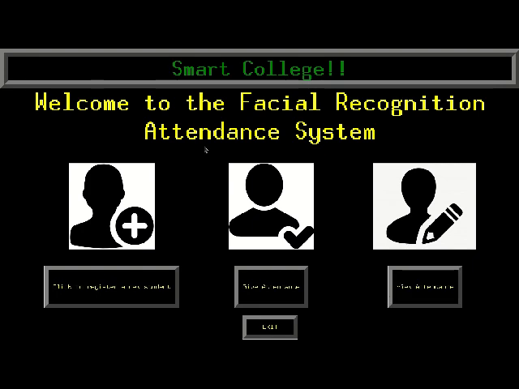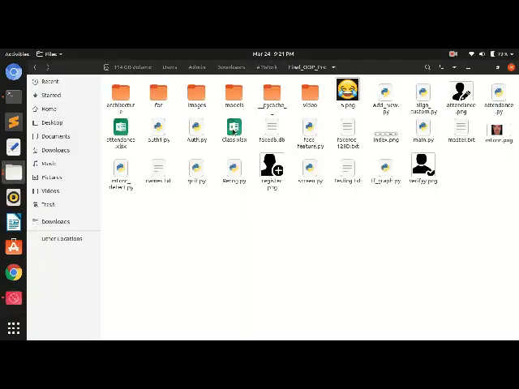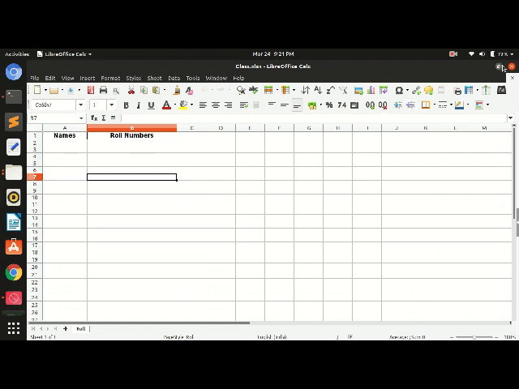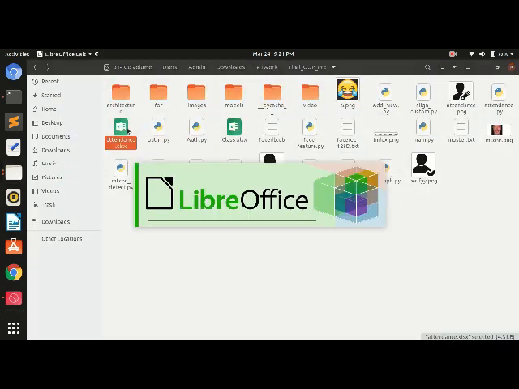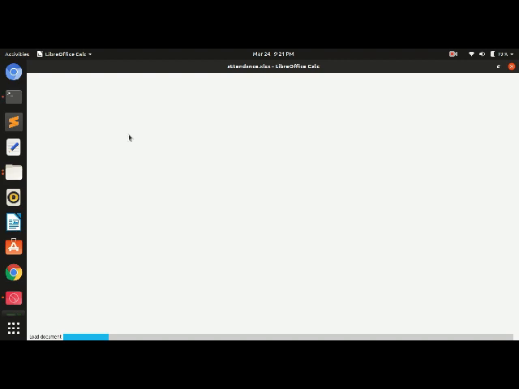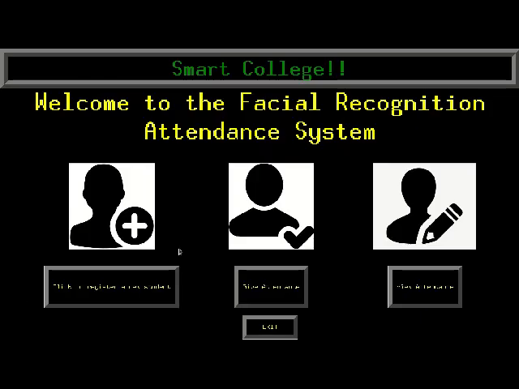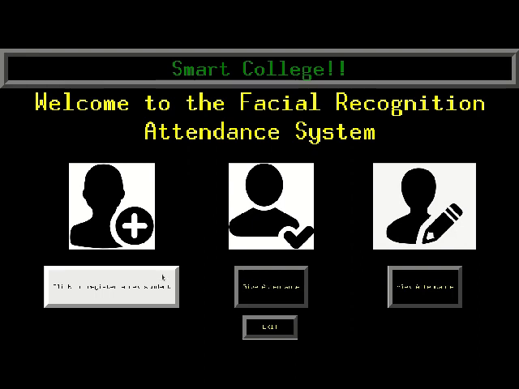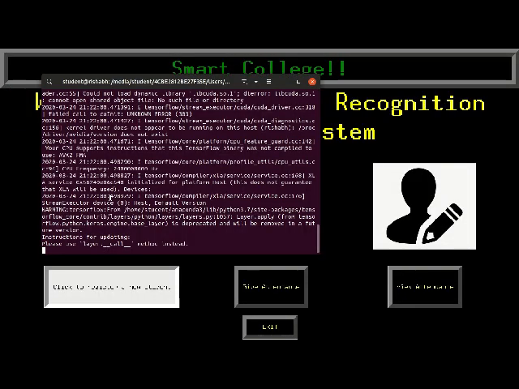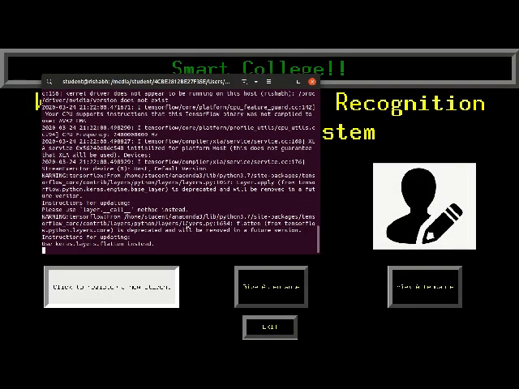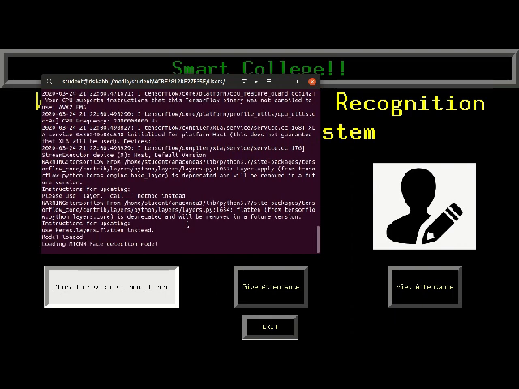Now, before continuing, I would like to again highlight the files from earlier, that is classes. As we can see, there are no entries here, and attendance has a similar fate. Now, back to the interface. Click to register a new student. Let me register. Click here. Everything is happening in the backend.